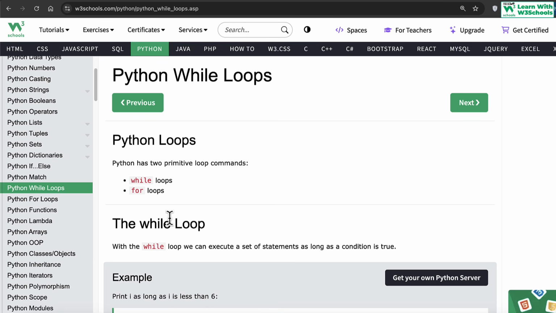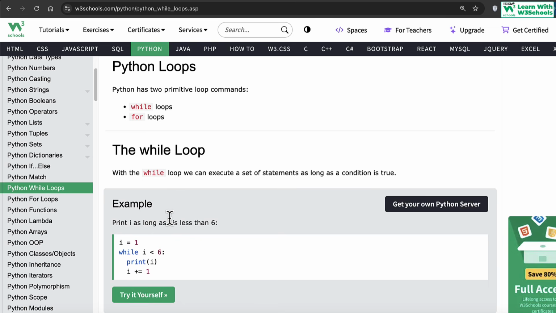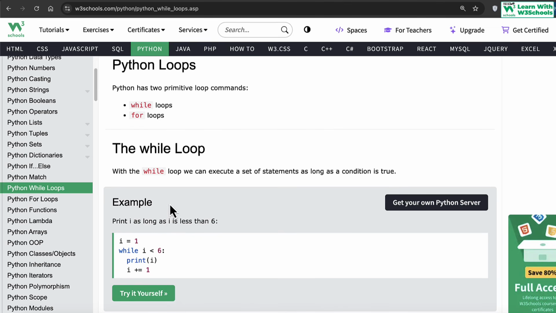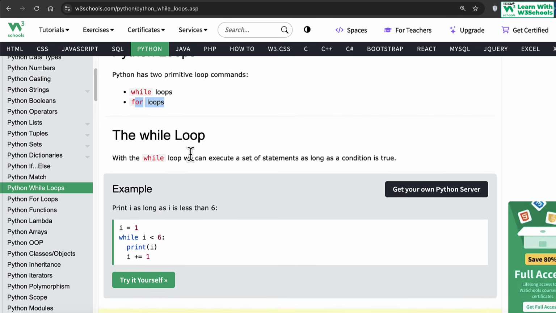Okay, so there are situations where we need to repeat a few things multiple times until a certain condition becomes true or false. And in Python, to do that, we have either a while loop or a for loop. Those are the two most commonly used loops we have.